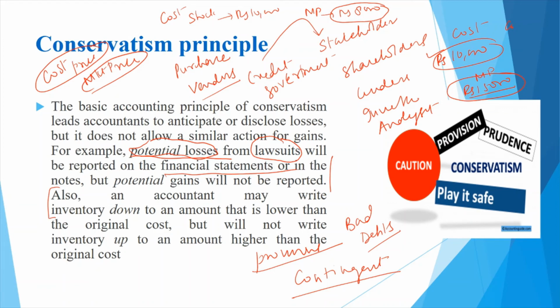That's the reason why the prudence adopted by the accountant is that you must follow the conservatism principle. That means if there is any loss, any discount, or any expenses which were about to happen, one must record them. But you cannot anticipate and record the future gain which may or may not come to the organization. So this is an important principle which allows stakeholders to take informed decisions about investing or doing transactions with any business. I hope you have understood this concept.